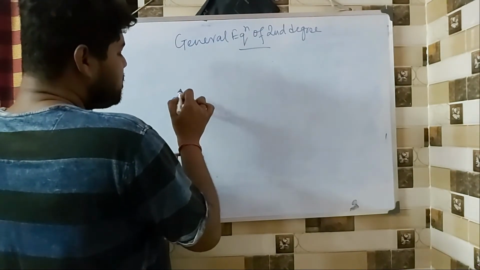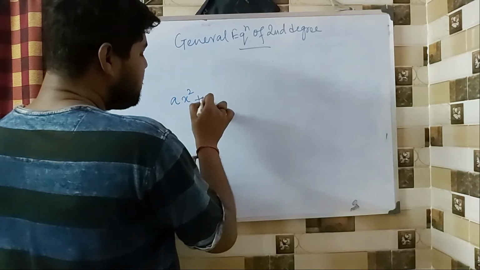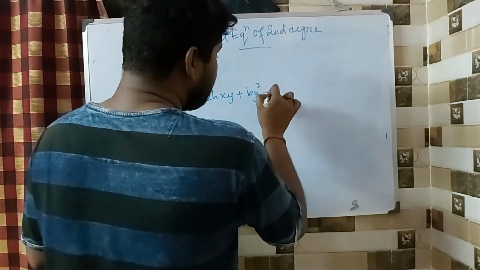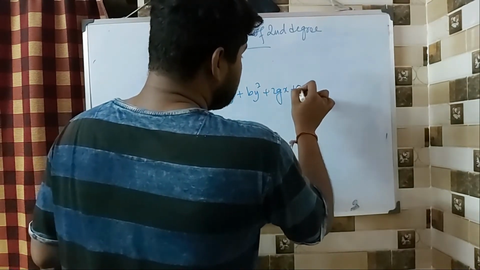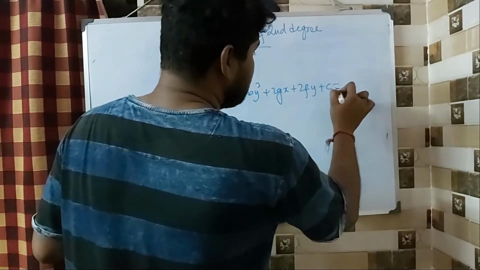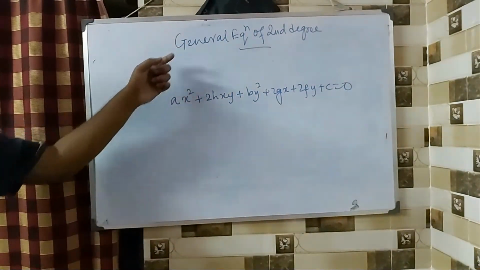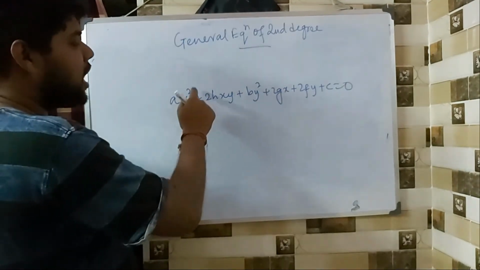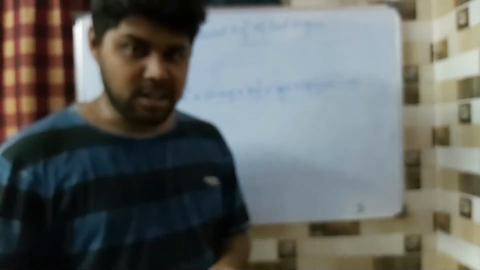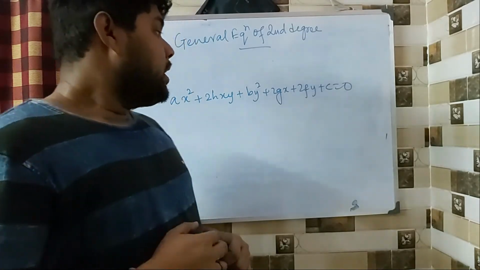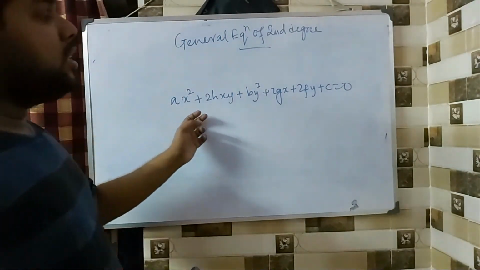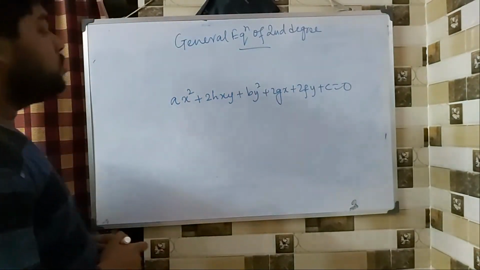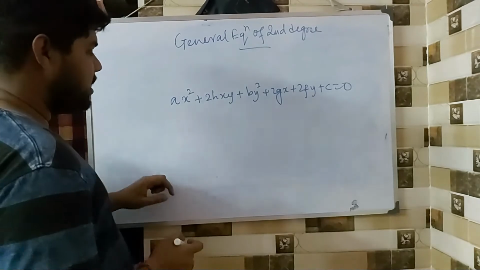Any equation of the form ax square plus 2hxy plus by square plus 2gx plus 2fy plus c equals 0 is called a general equation of second degree. Why second degree? Because the highest power of the variable present here is 2. Now, this particular equation gives you all the different types of conics that we have. Now, how to understand?